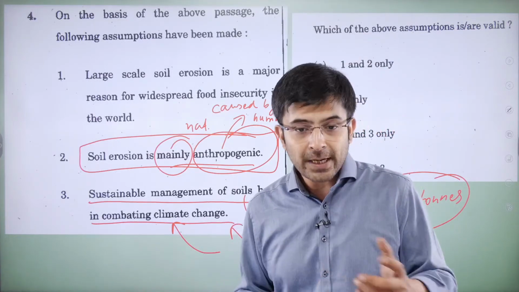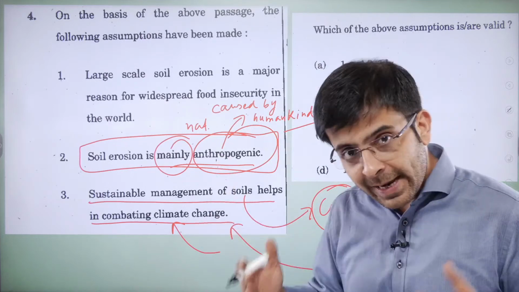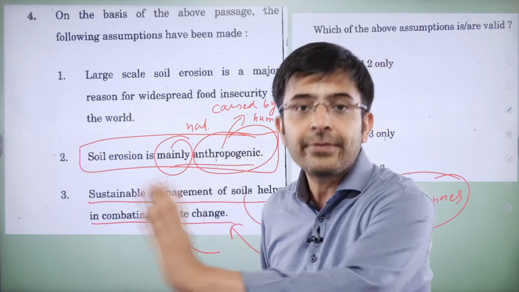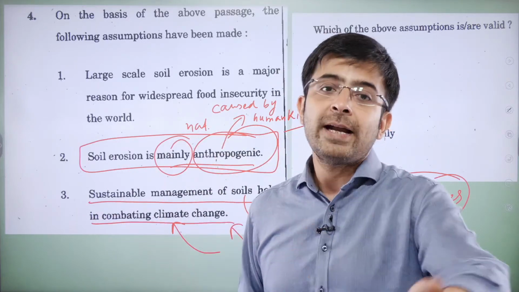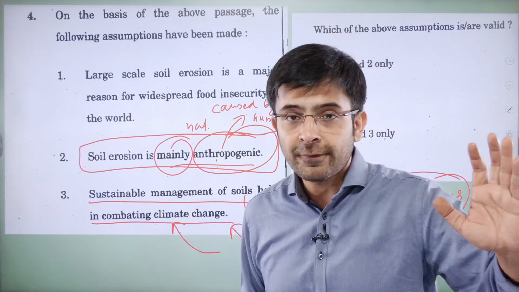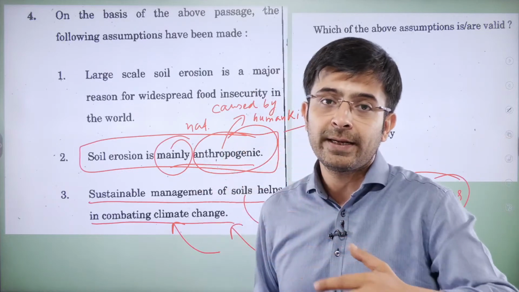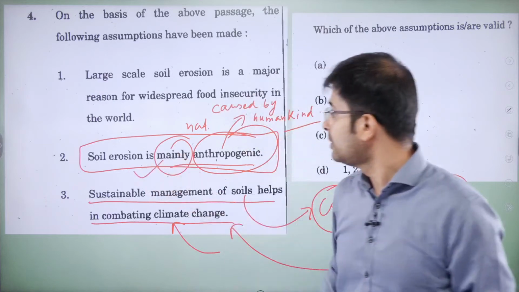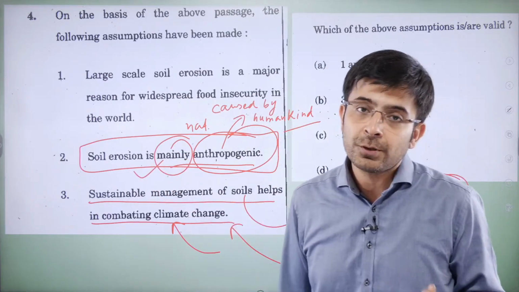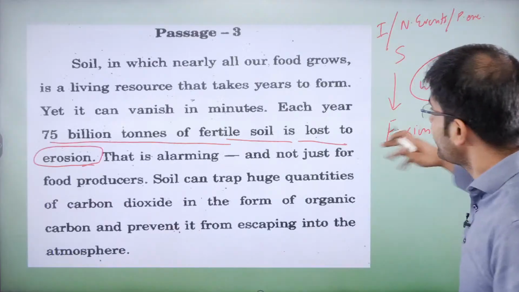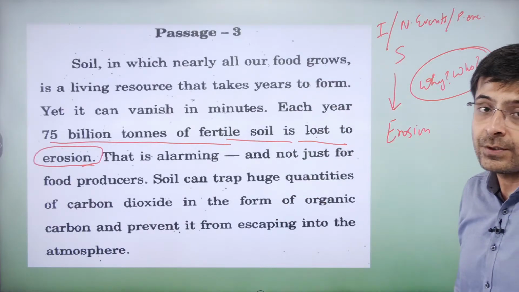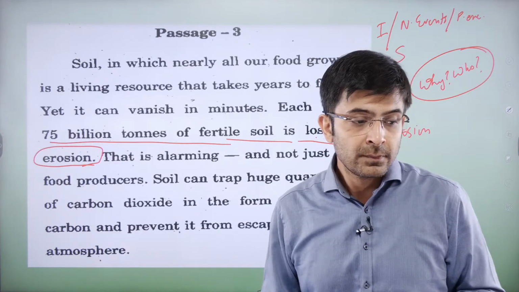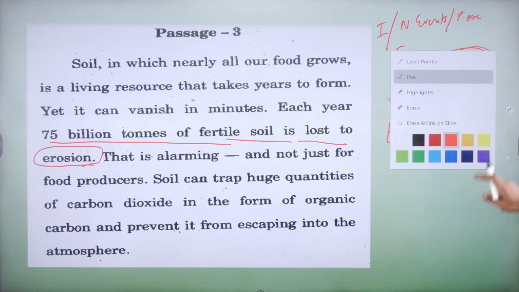Okay. I hope that was clear. Unless the author has also said, okay, you know what? Soil erosion was due to, say, anthropogenic reasons. Humankind is causing 75 tons of soil to get eroded every day or every year. Then yes, we can say soil erosion is mainly anthropogenic. But the author has not mentioned anywhere in the whole passage who is responsible for this soil erosion. No idea. Okay? All right. We'll move forward, guys.